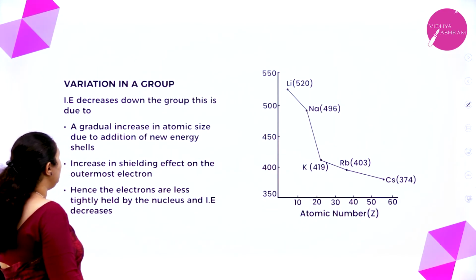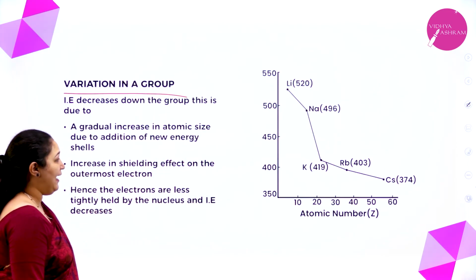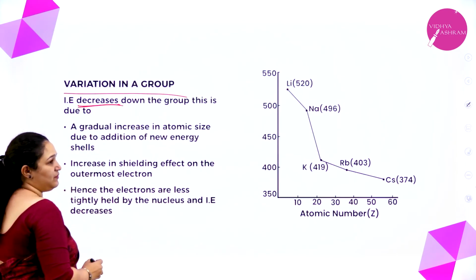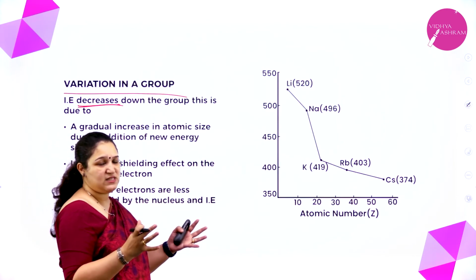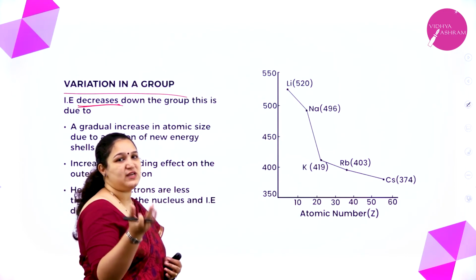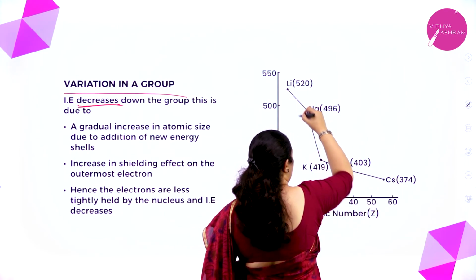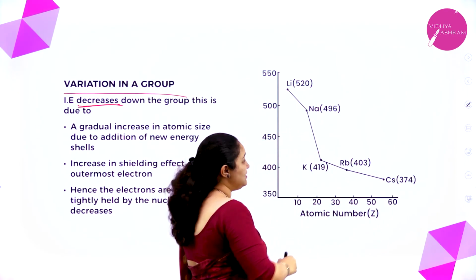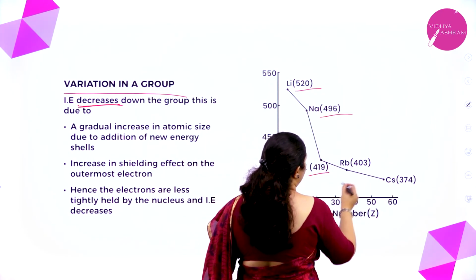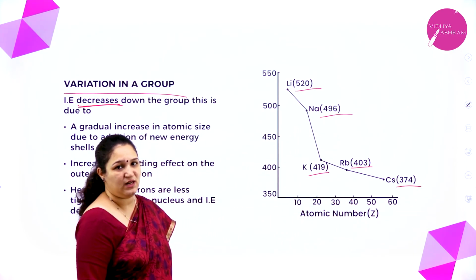Next is variation in the group. So what happens as we come down the group? As we come down the group, the ionization enthalpy decreases. As we come down the group, the atomic size is bigger and the effective nuclear charge is less, because of which the electrons can be removed very easily. Here you can see lithium, sodium, potassium, rubidium, cesium. It is becoming lesser and lesser. You can see the values 520, 496, 419, 403 and 374 kilojoule per mole energy is required.